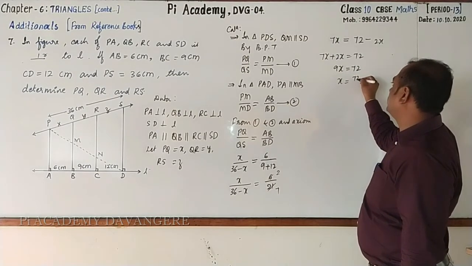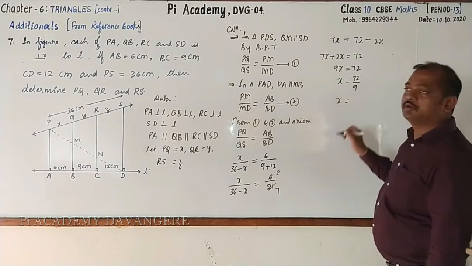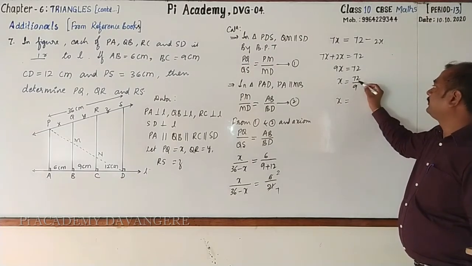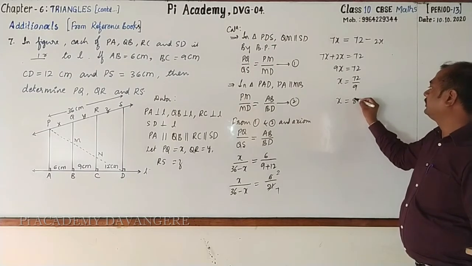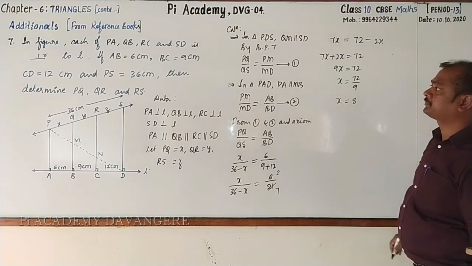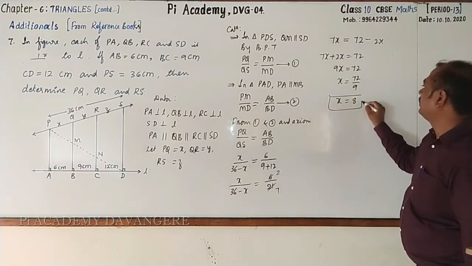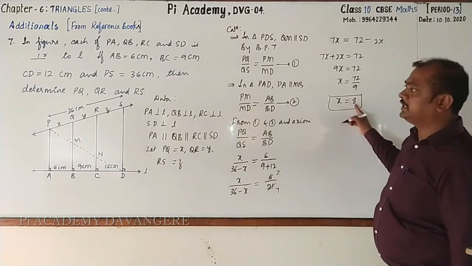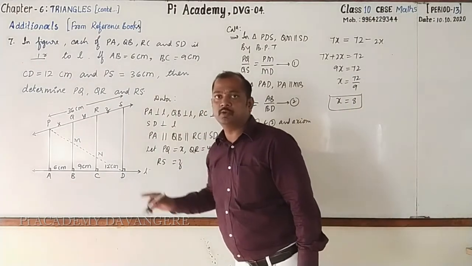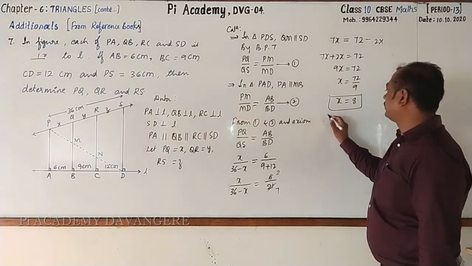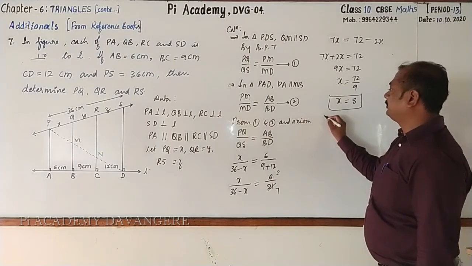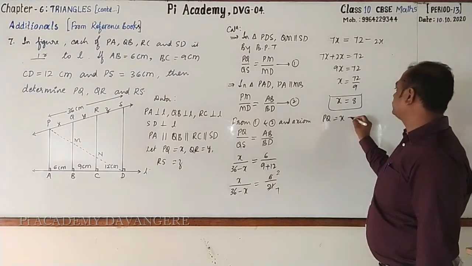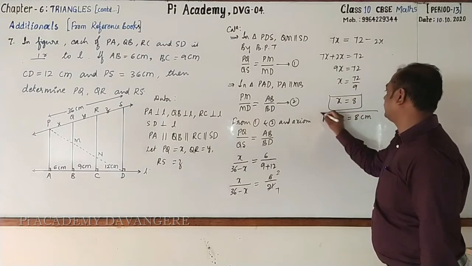X equal to 72 by 9. How much? 9 8s are 72. X is 8 centimeter, nothing but PQ. Therefore, as we know that PQ is equal to X, which is equal to 8 centimeter.